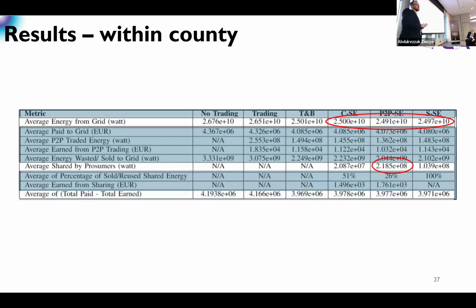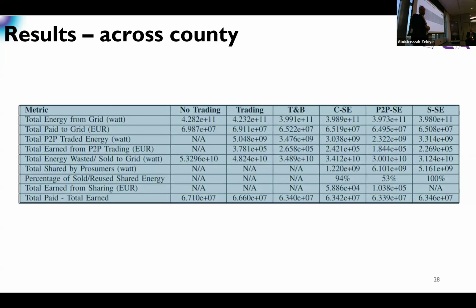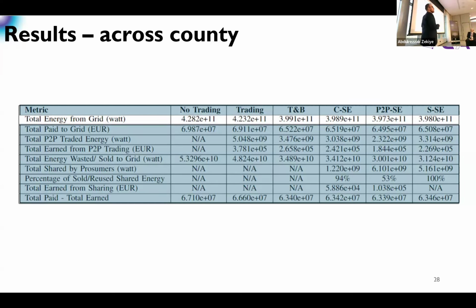Finally, if we take a look at the results from a monetary point of view, from a financial point of view, this is the total paid minus earned. It represents the total expenses in the system. The lower, the better. And we can see that trading with battery within the county was giving us the best results. If we take a look at the results from the across-county scenario, again, we can see that enabling batteries, even only with trading itself, is very beneficial.